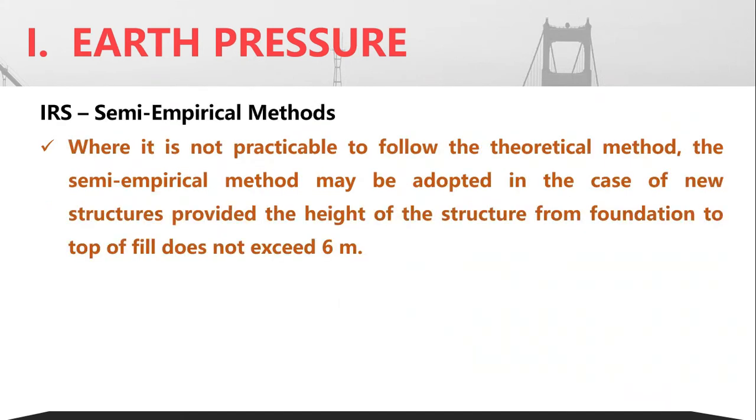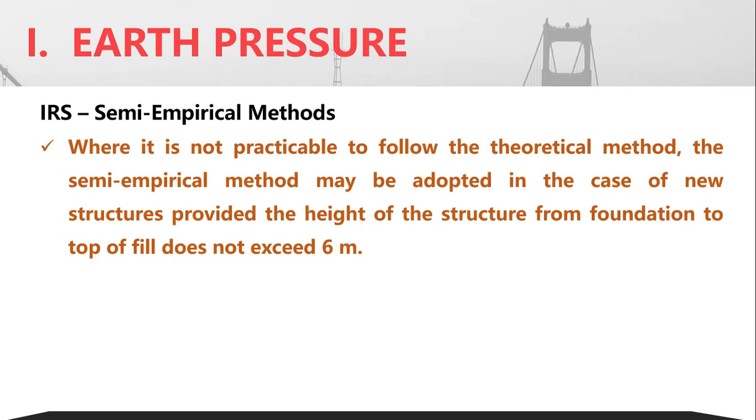Now, sometimes if it is not possible to follow the exact theoretical method, then semi-empirical methods can also be adopted for determining the corresponding pressure.